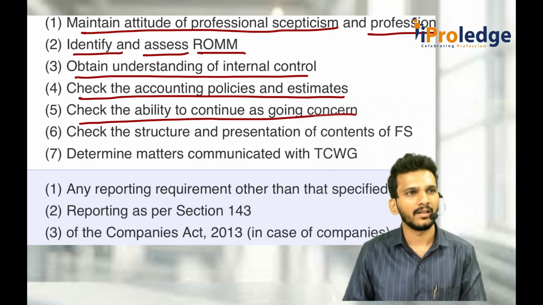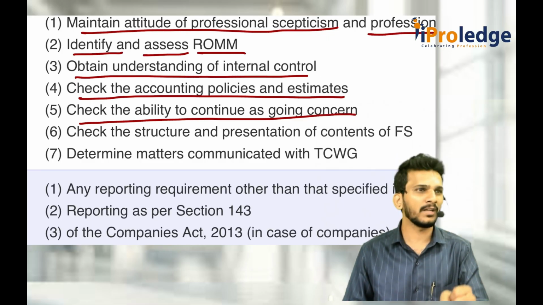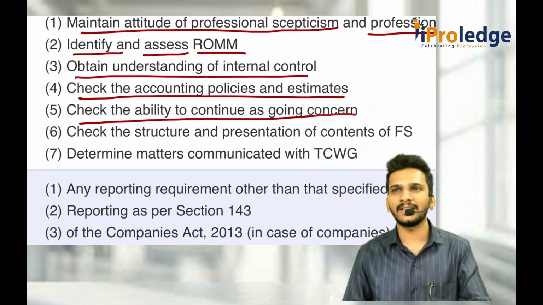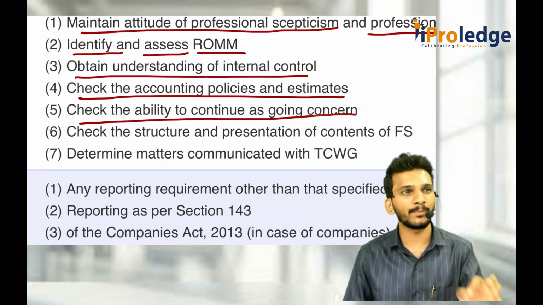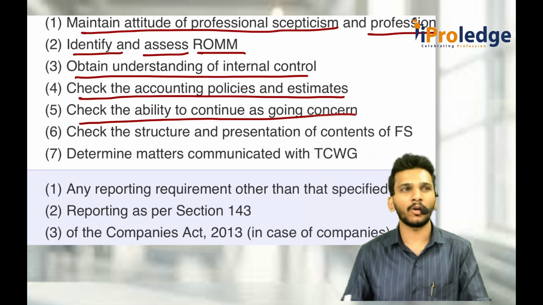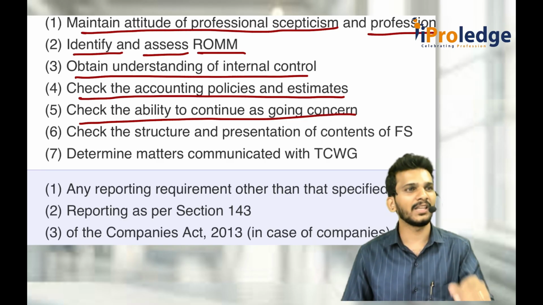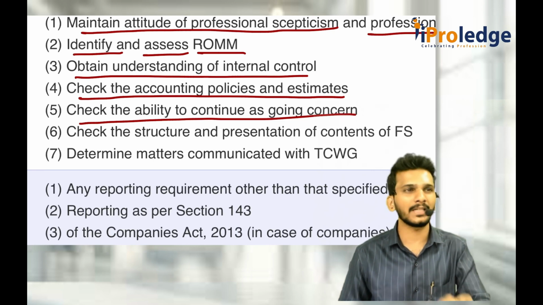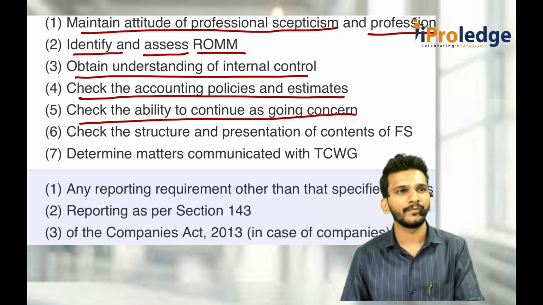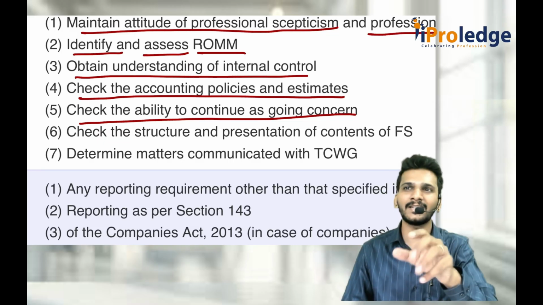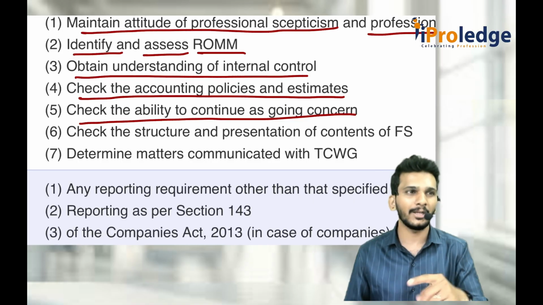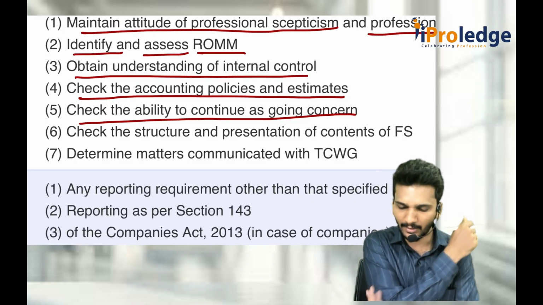sir, we are a going concern. If you look at the Air India report, they were telling it is a going concern, even though they were continuously making losses. At one point of time, on a yearly basis, they were making some 6-7,000 crores of loss per annum. At one point they had accumulated losses of 60-70,000 crores. Still, they were preparing the financial statements as a going concern. Why? Because the Government of India had given the guarantee for that. You have to assess whether that going concern is correct or not. Whether in a loss also it is correct, in a profit also it might not be correct. You should assess based on your professional judgment.